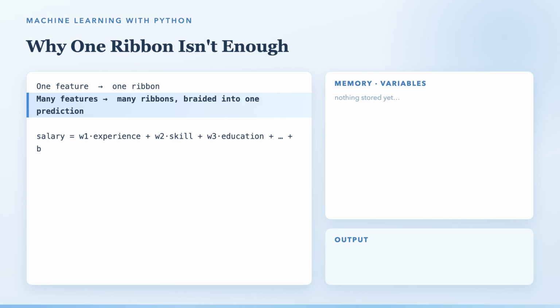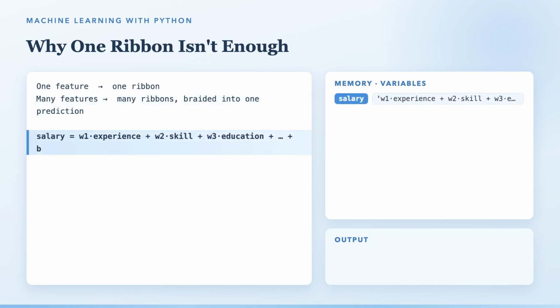Let's read this little equation together, slowly. On the left is salary, the thing we want to predict. On the right, W1 times experience. That's the first ribbon, experience, with its own weight. Then W2 times skill, a second ribbon, skill, carrying its own weight. Then W3 times education, and those little dots tell us more ribbons can join whenever we need them. And at the very end, plus B, the starting point every prediction begins from. One feature gave us one ribbon, many features give us many ribbons, and this equation is simply how they all braid together into a single number.